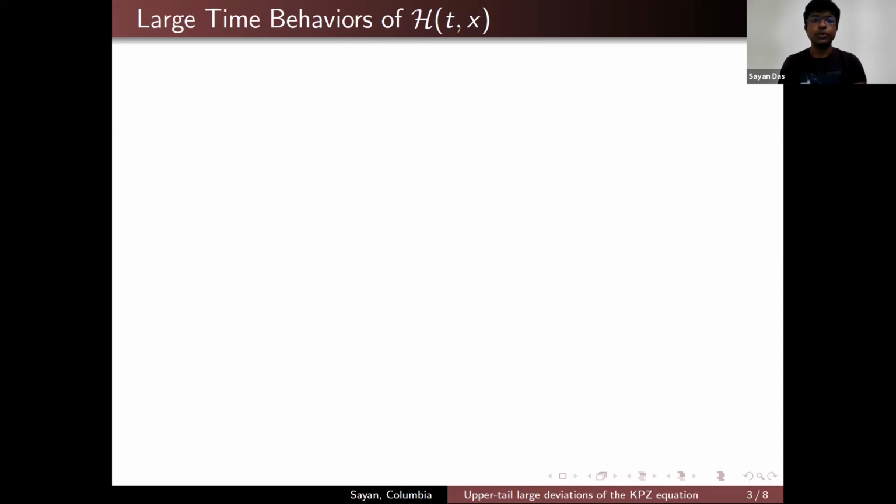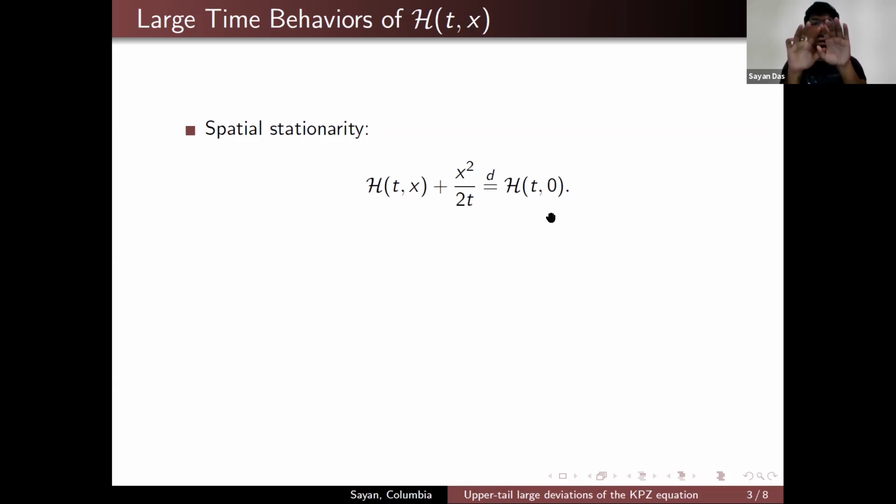So let me first talk about the large time behavior of h(t,x). So we have spatial stationarity. If you look at the distribution of h(t,x) and add a parabola to it, then it is the same as the distribution of h(t,0). So for a given time t, the height essentially looks like an inverted parabola roughly. If you are interested in the distribution of h(t,x), it is enough to talk about the distribution of h(t,0).